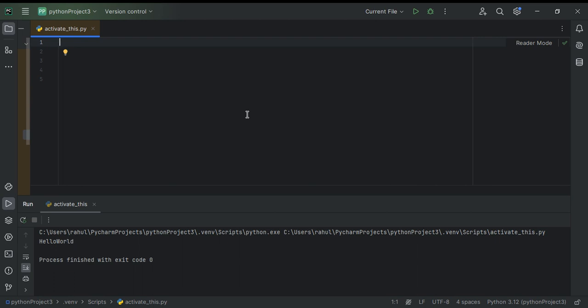Writing words and signs that can be understood by the computer. Why do we have to learn a programming language? A programming language is the way we can communicate with the computer. The computer can't understand the normal language that we speak. So there are certain codes and signs that we have to write, and when we run that code, the computer understands what we are trying to say. So today we will learn about Python. Python is one of the easiest languages as compared to other programming languages.